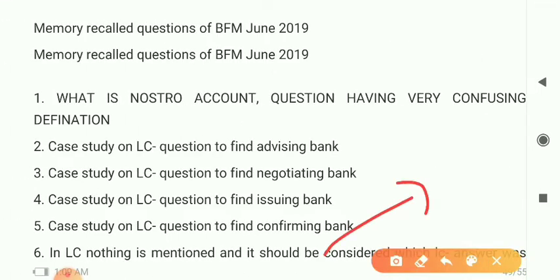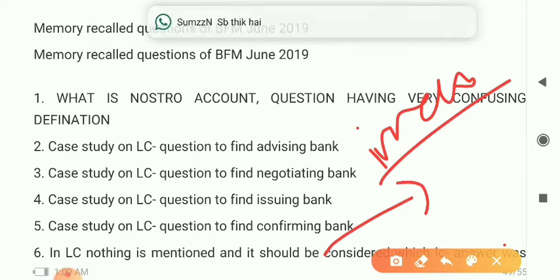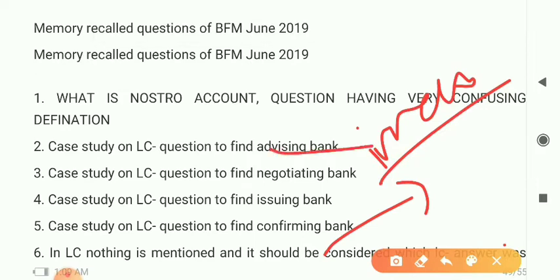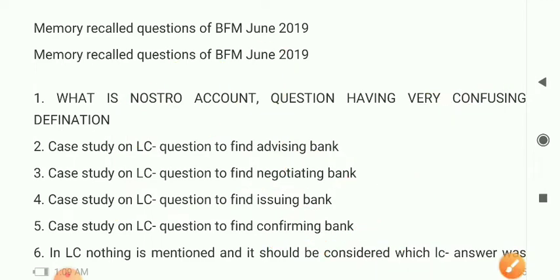If in LC no related data has been given, अगर कुछ LC में आपको कुछ डाटा नहीं दिया होगा, that should be irrevocable, right? So LC में आपको एक sure shot question है, right, to find advising bank, negotiating bank, issuing bank, confirming bank. So you can follow our LC letter of credit topic. There we have given examples and discussed this LC, right?